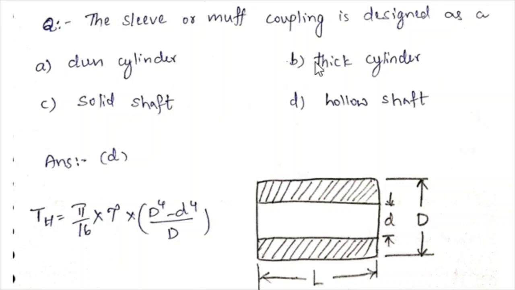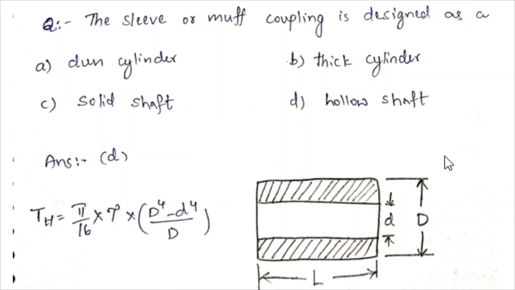The sleeve or muff coupling is designed as: option A, thin cylinder; option B, thick cylinder; option C, solid shaft; option D, hollow shaft. And here the answer is option D, hollow shaft.